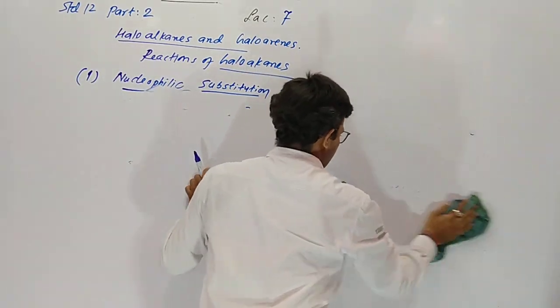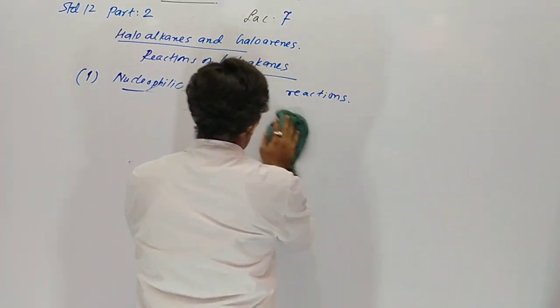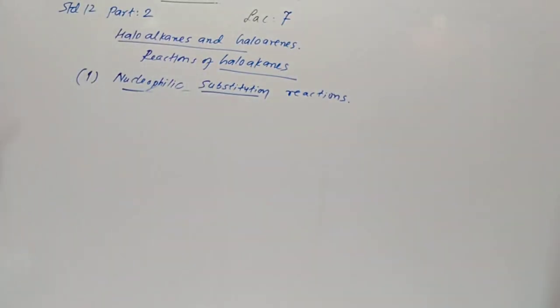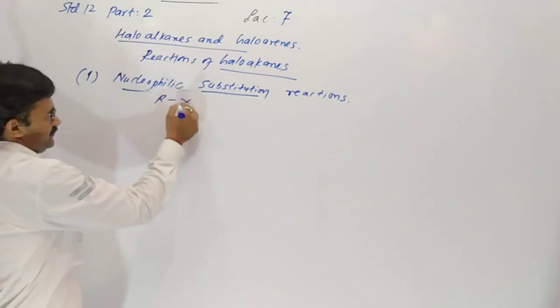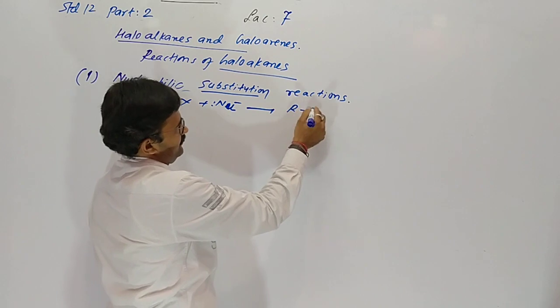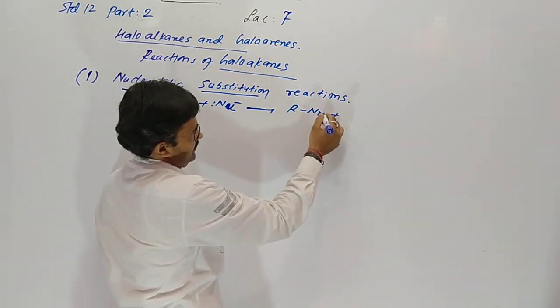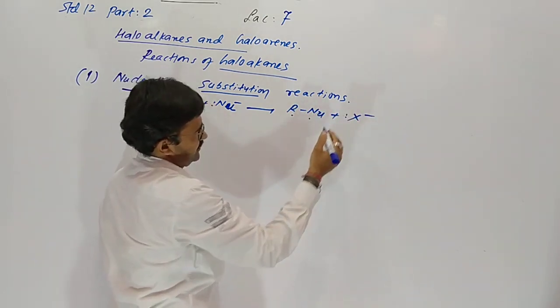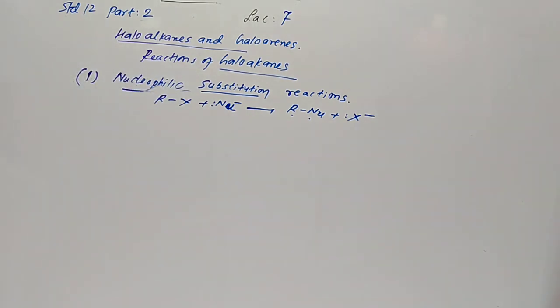In our book some reactions are given which are most important. So one by one we are going. First of all, our main reaction should be haloalkane reacting with nucleophile. So here the nucleophile attaches with carbon and the halogen will be replaced. That is a substitution reaction. Now in the table one by one we are going.